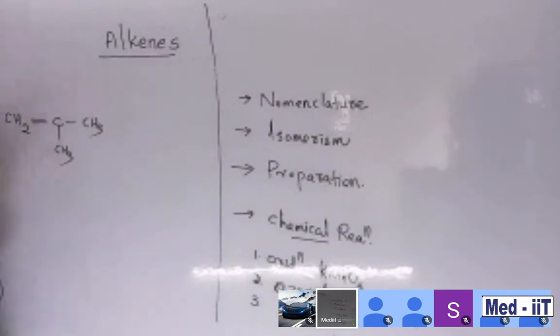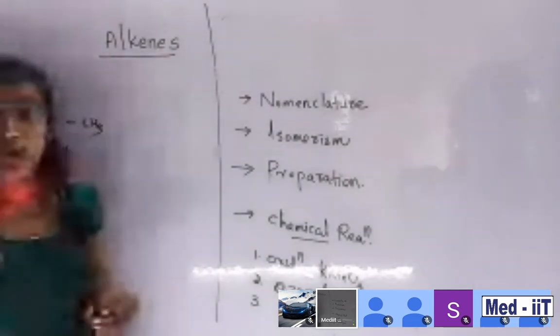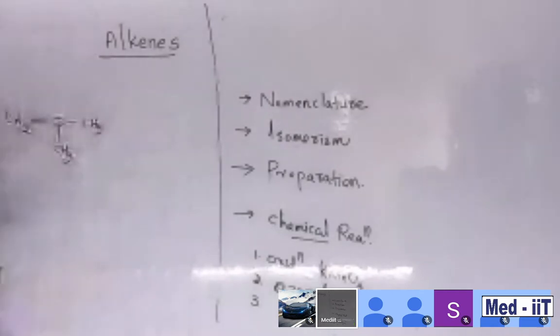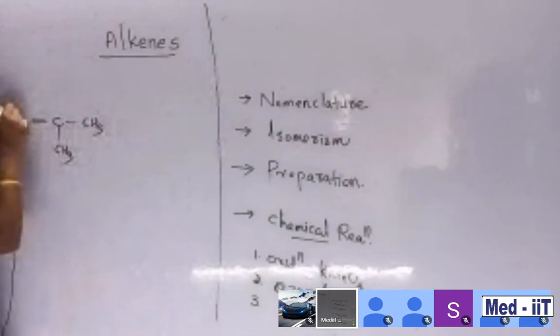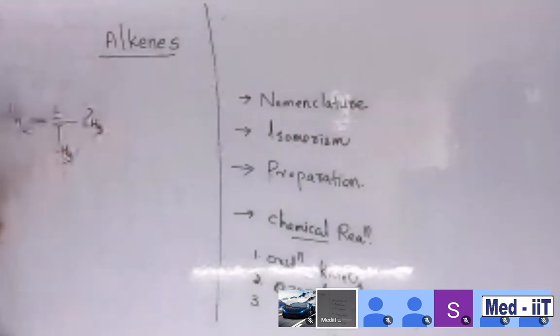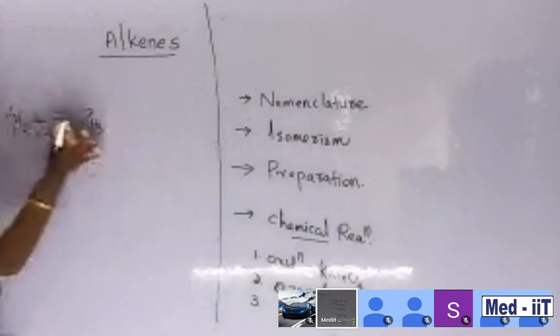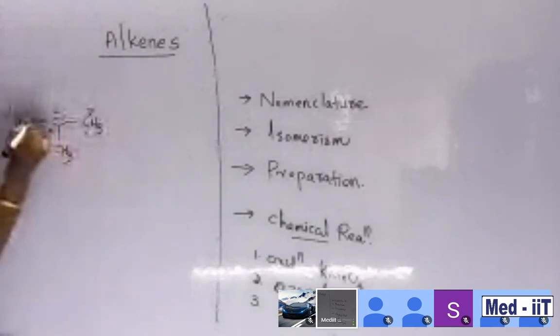Wait a second, I will help you with the first question. Numbering is one of the important factors, right? Suppose we number from this carbon, 1, 2, 3. No issue. From the opposite side, 1, 2, 3, also no issue. This is a symmetrical alkene, so there is no issue for numbering.